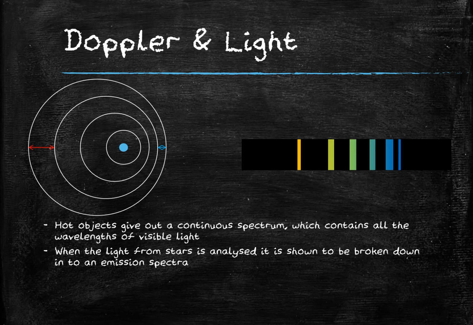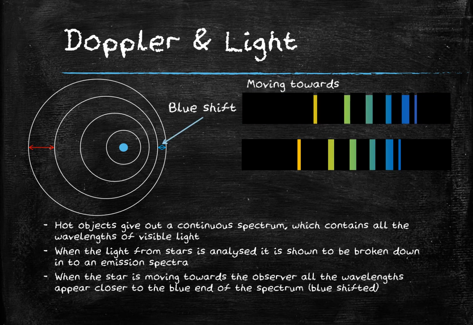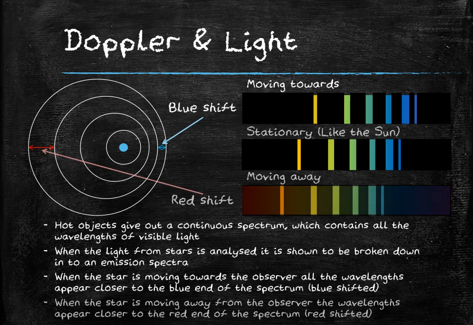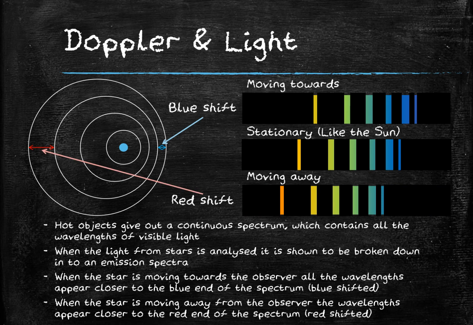When an object is moving towards us, we get blue shift, and we call it blue shift because all of the wavelengths, all of the pattern, have shifted towards the blue end of the spectrum, or the shorter wavelength end of the spectrum. If the object is moving away from us, however, we get red shift, and therefore all the wavelengths, same pattern, but all the wavelengths are longer, therefore we call it the redshift.